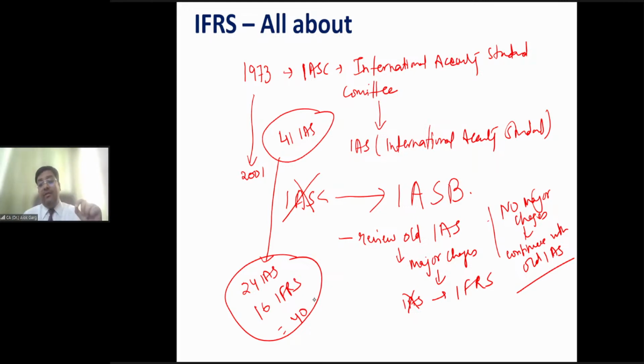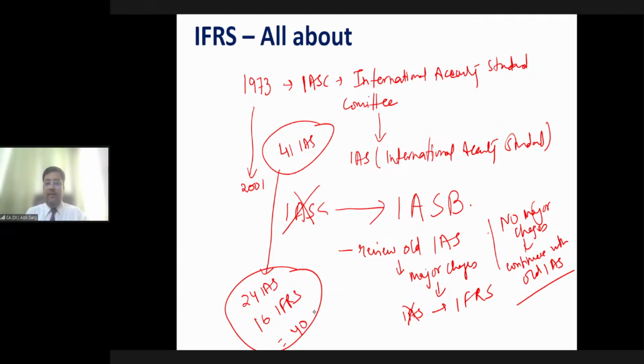So hence there was ASI 1. ASI 1 was introduced, where the clarification was given that substantial period of time means more than 12 months, right? Because changing a standard is a long process. That is why interpretation committees are there, which issue clarifications with respect to the standards. Is that clear?